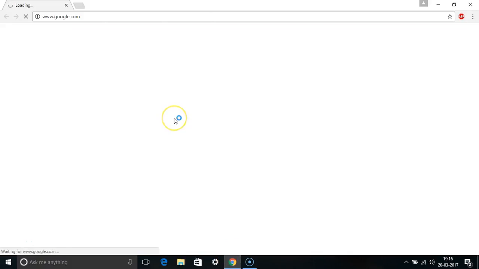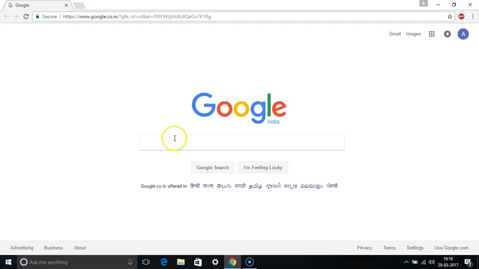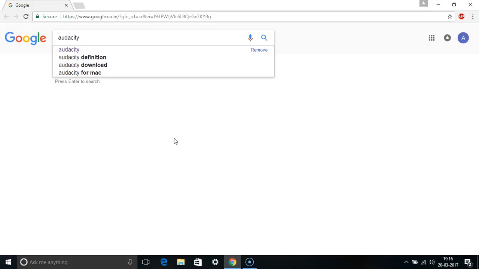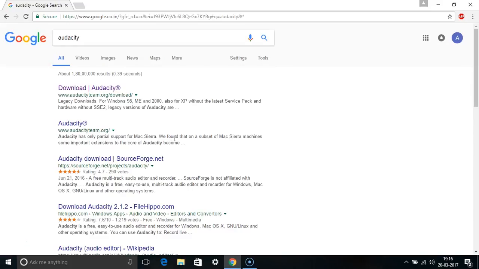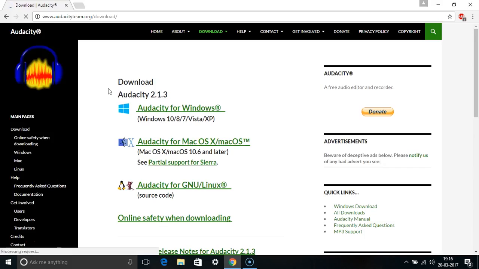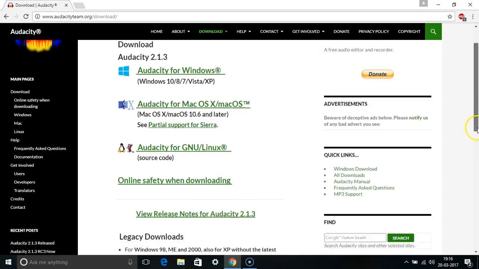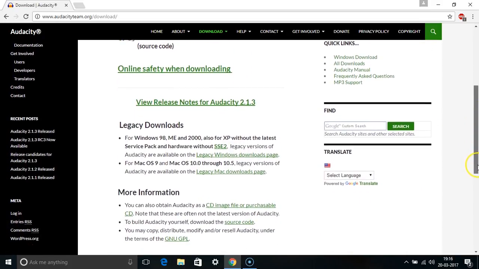To download Audacity software, first go to your browser. Type Audacity. Click on this link to download Audacity. Now here you can see for different operating systems, different software of Audacity is available.